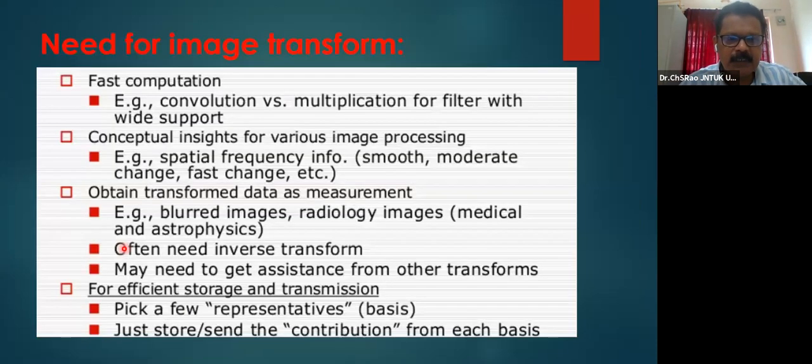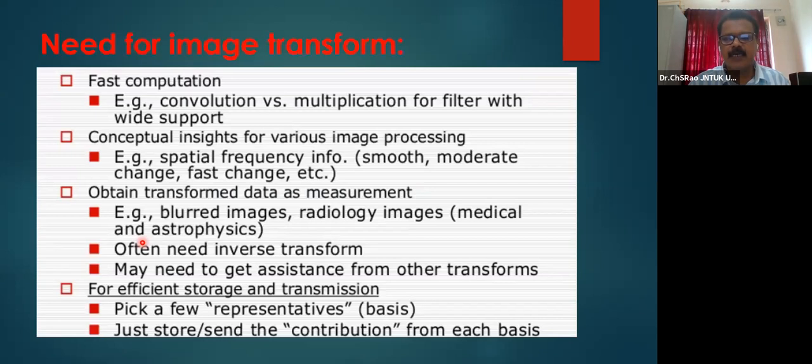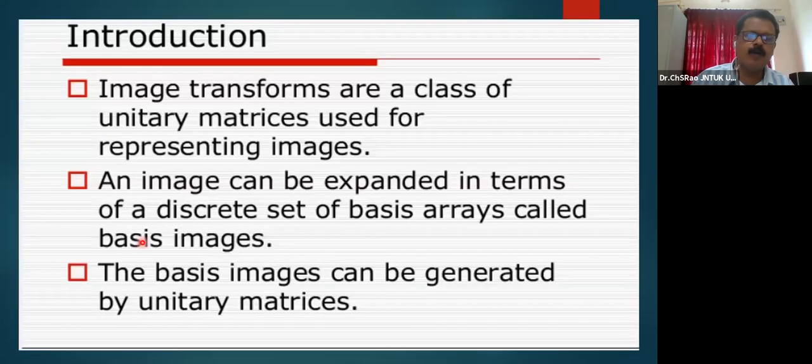The basis function of the DFT is e power j theta, that is cos theta plus j sin theta. The basis function of DCT is different. The basis function for Walsh transform is different. The basis function for Hadamard transform is different. The basis function for Haar transform is different. What we do is we try to convolve the signal with the basis function of a transform. We will be converting the entire signal into the transform domain signal.